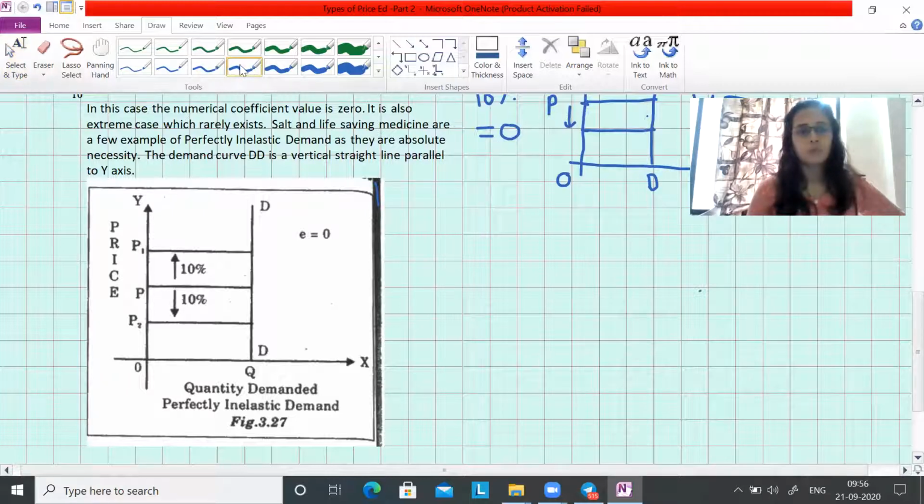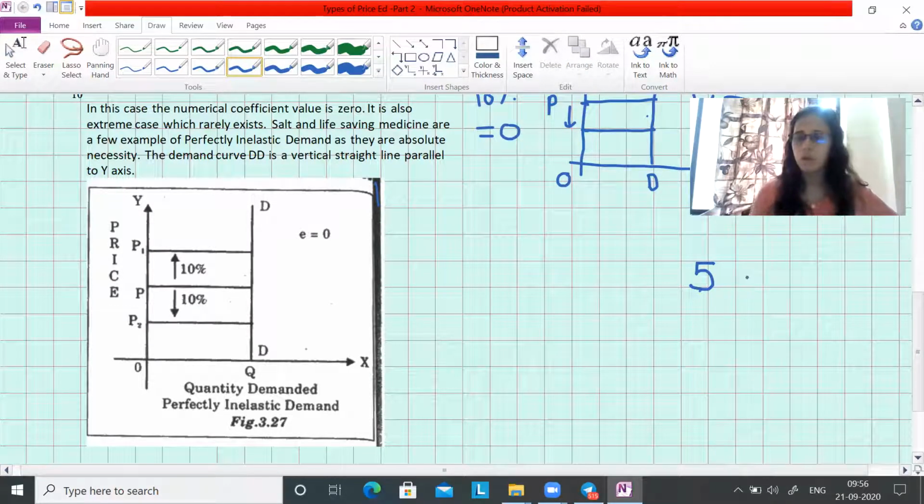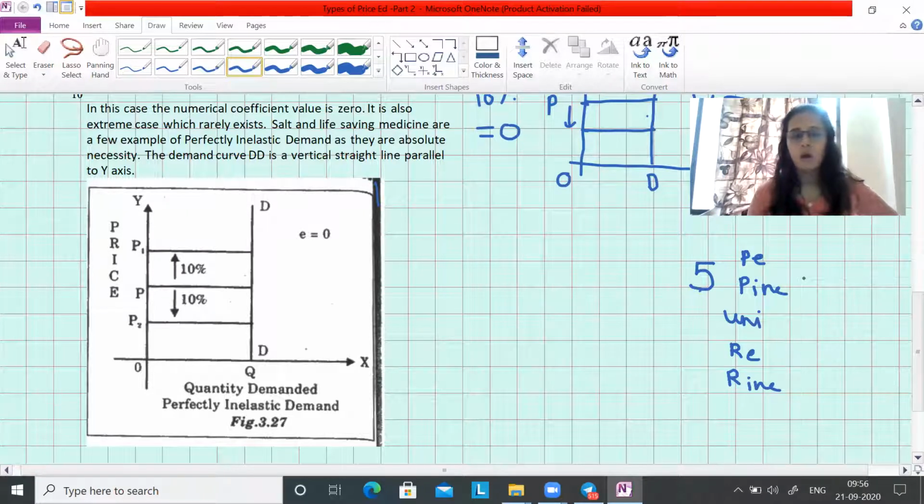Quickly, we have studied five types. We have drawn the diagram. The symbolic value is important. Then we have written the examples also. We have seen that perfectly elastic and perfectly inelastic are theoretical concepts, the remaining being unitary, relatively elastic and relatively inelastic. Then the symbolic values: perfectly inelastic is 0, perfectly elastic is infinite, and elasticity of demand is more than 1 or less than 1 for the relative types.